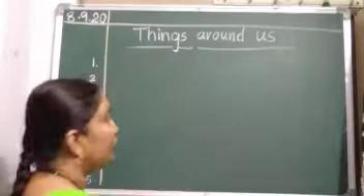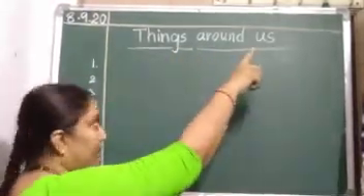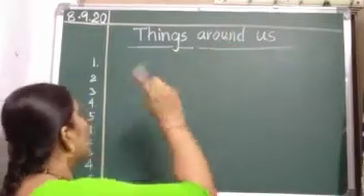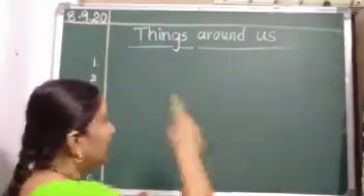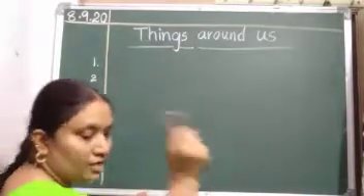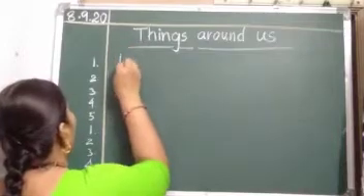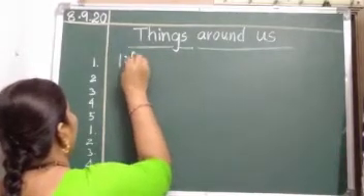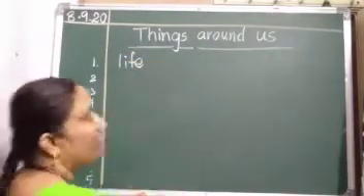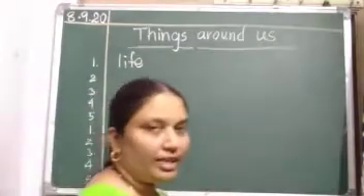Now we are going to write a few words in a notebook. First, in the first line, you should write the heading. The heading is things around us. Here, next line, underline it with a red crayon or a red pencil. Next line, first word: L, I, F, E, life.